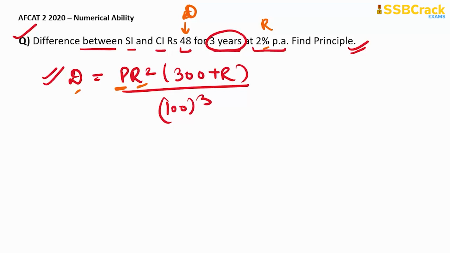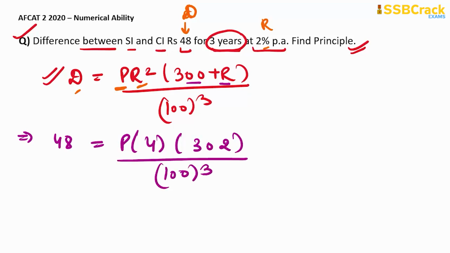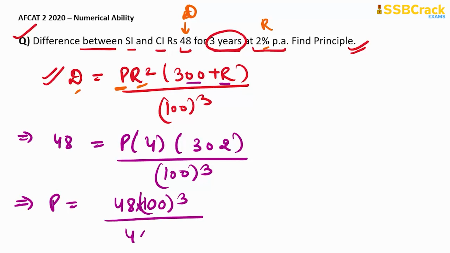So now let's solve it. 48 equals P into R square, so 2 square is 4, into 300 plus R, that is 300 plus 2, 302, divided by 100 cube. So P will be equal to 48 into 100 cube divided by 4 into 302. Here 4 ones are 4, 4 12s are 48. After that we can cut it by 2.